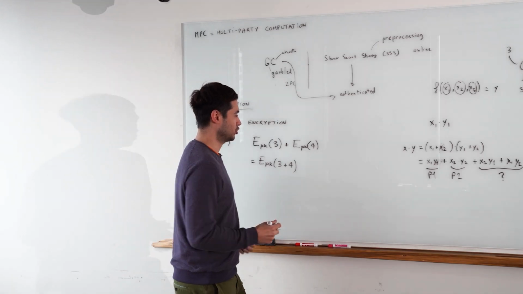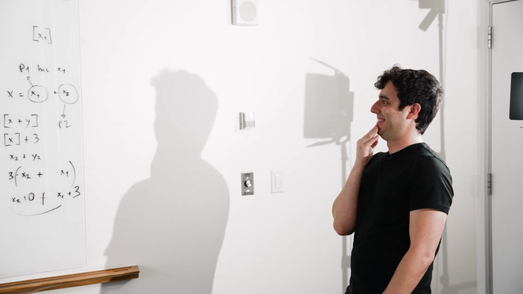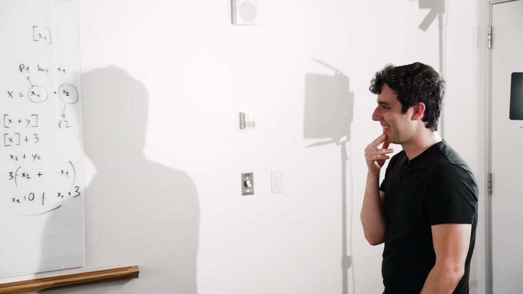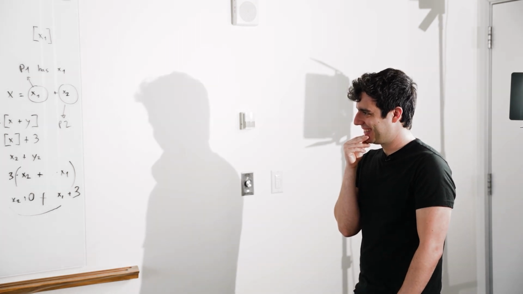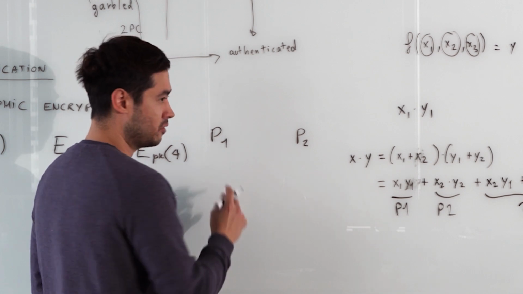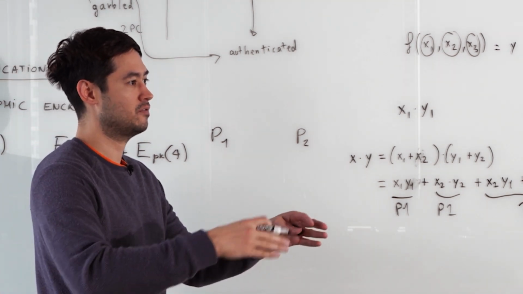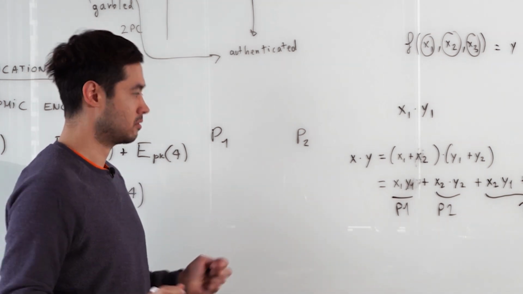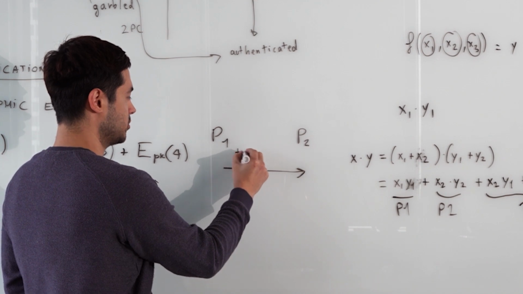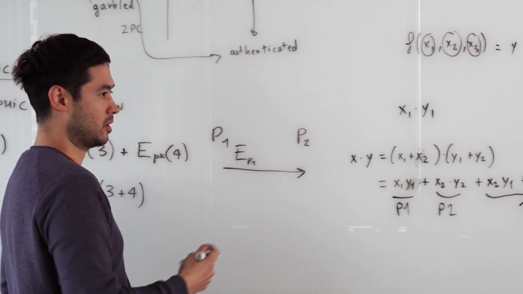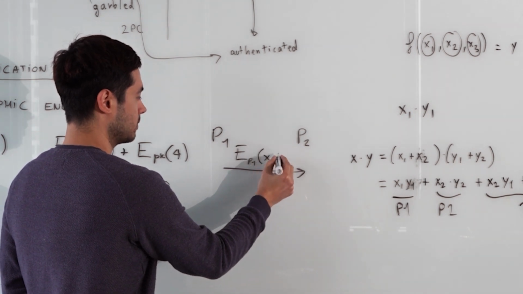So the trick is, you could pause and try to think about it. That's a fun puzzle. But one way to do it is this. I'm P1, you're P2. So far it's only between the two of us, but you can imagine if there were more participants, we would do that between every pair of participants. So what I'm gonna send to you is an encryption under my public key. So I'm encrypting my share to myself.